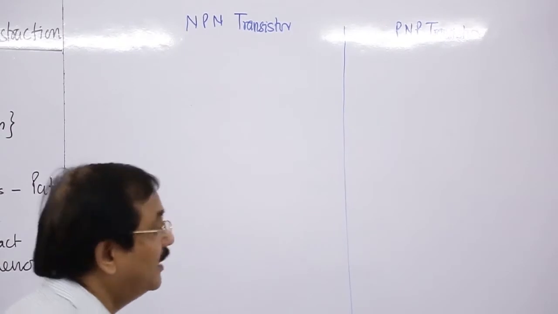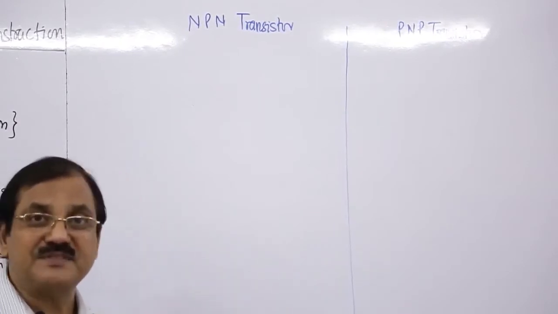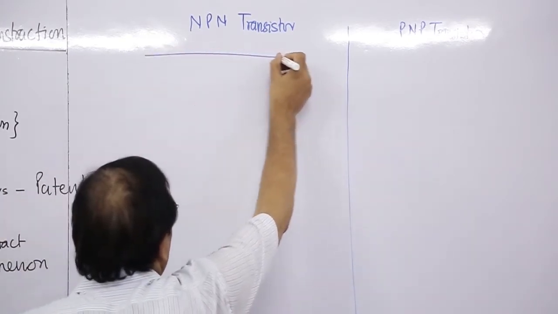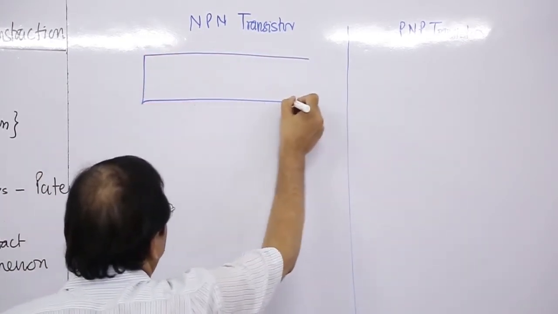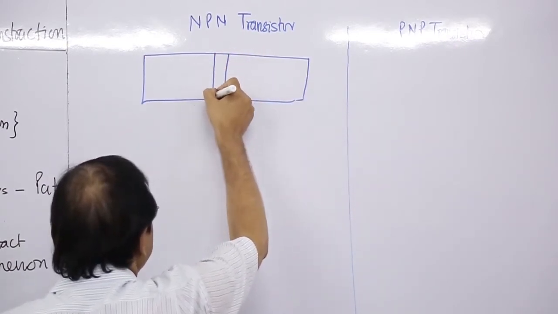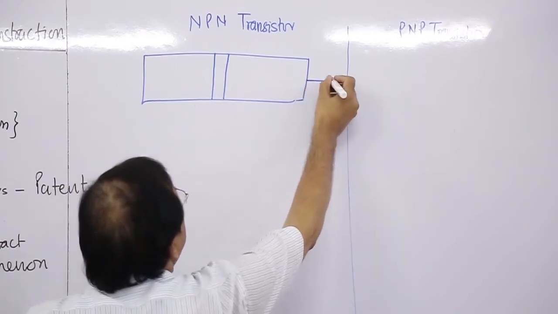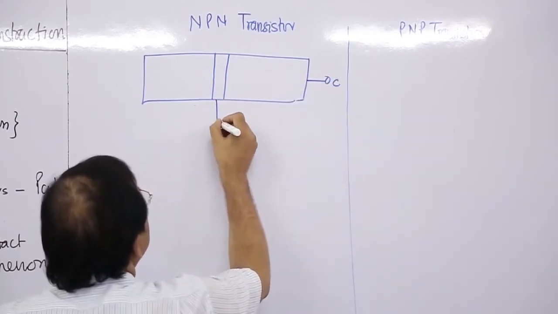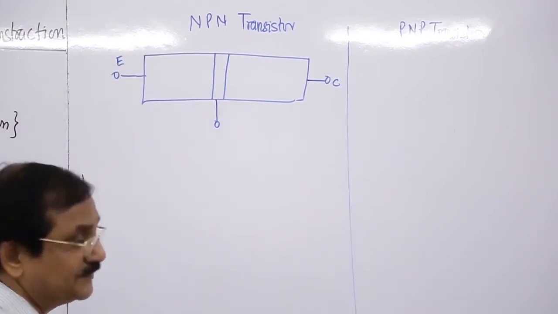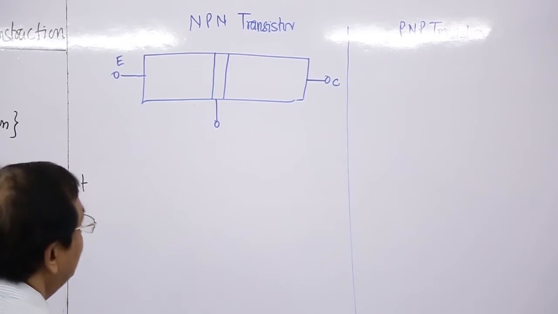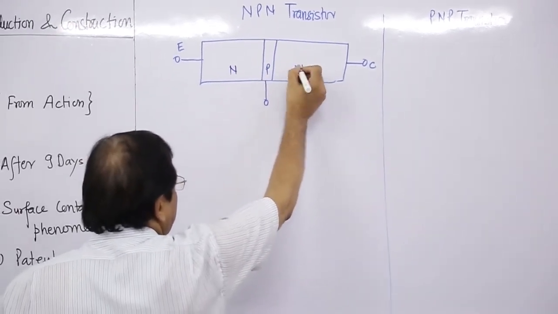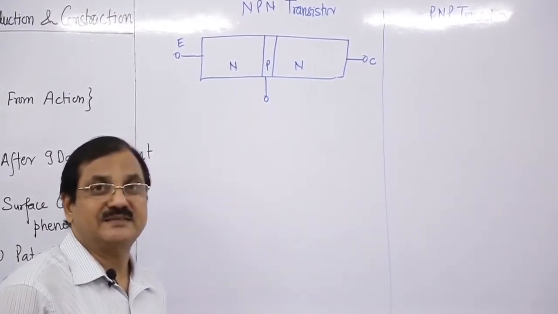Then for the sake of simplicity, going short, we have this block, and just making half of this block. So, this is point C, this point is B, and this point is E. So, this is N, this is P, this is N, NPN transistor.